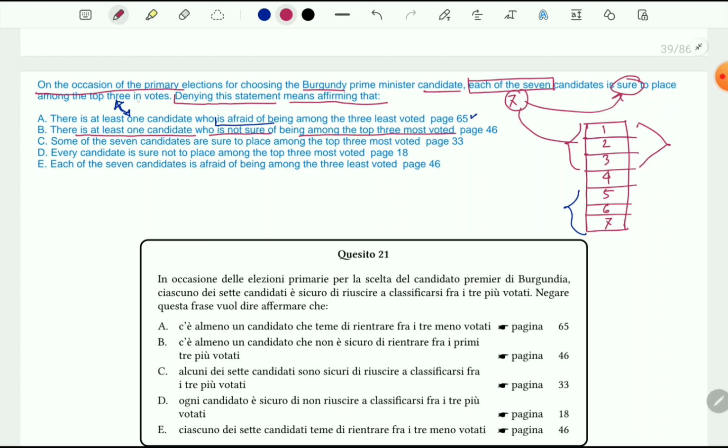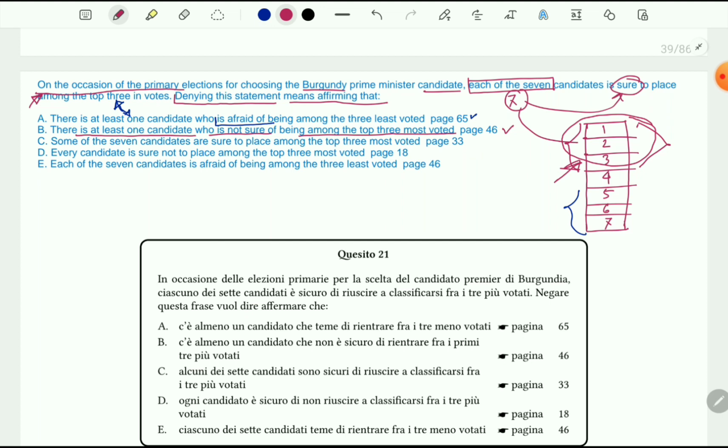Because here all 7 candidates are sure that they are going to be in a position between 1 and 3, but we are denying that. So that means at least one candidate is not sure of being among the top 3, right? This seems more logical. So this can be the answer.